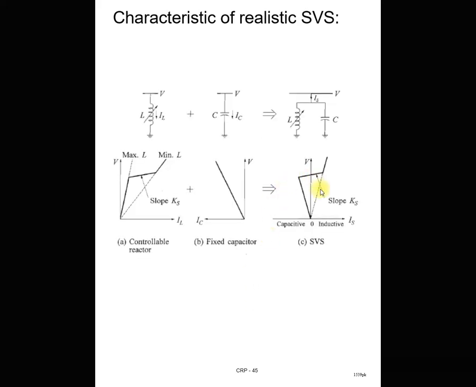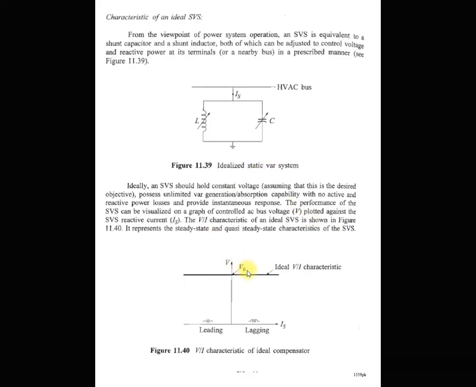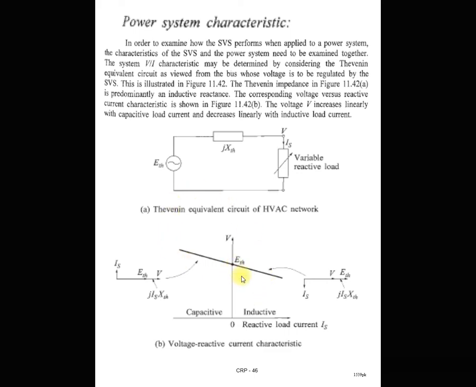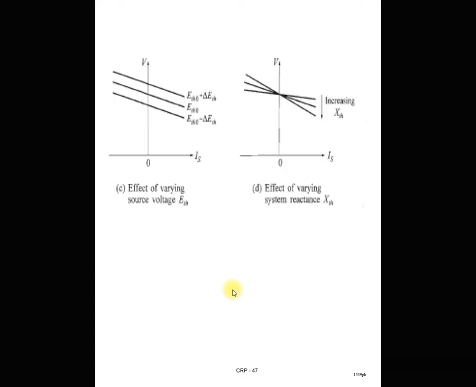Previously we saw the VI characteristic of the SVS system. This is the practical SVS VI characteristic, that is the ideal SVS VI characteristic, and after that we saw the power system VI characteristic. Then we combine the characteristics of both the SVS and the power system, so that we can understand how the SVS provides compensation in the power system. In the next slide we can see the variation of Thevenin's equivalent voltage as well as system reactance. Then we see the combined characteristic of the SVS and the power system.